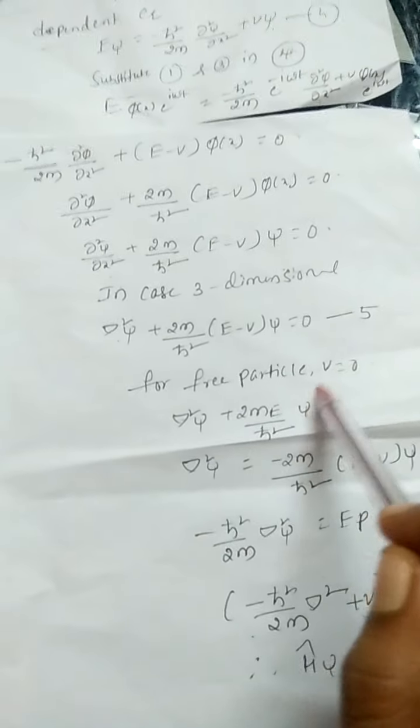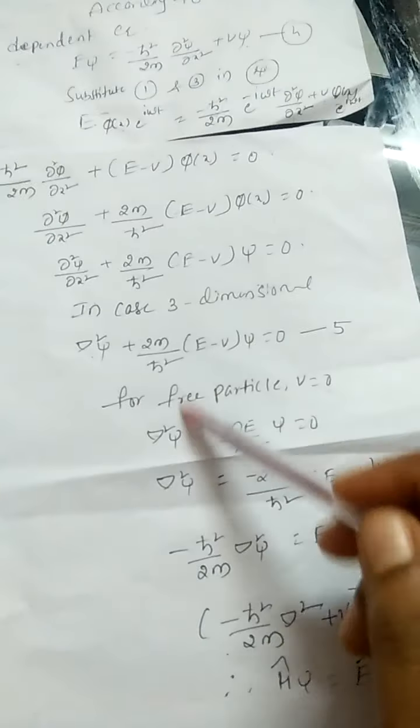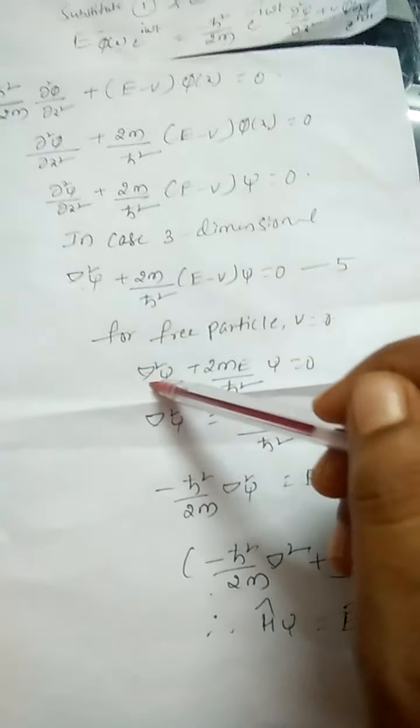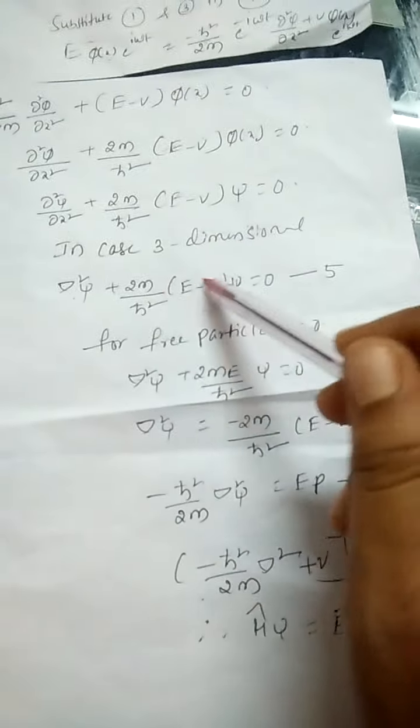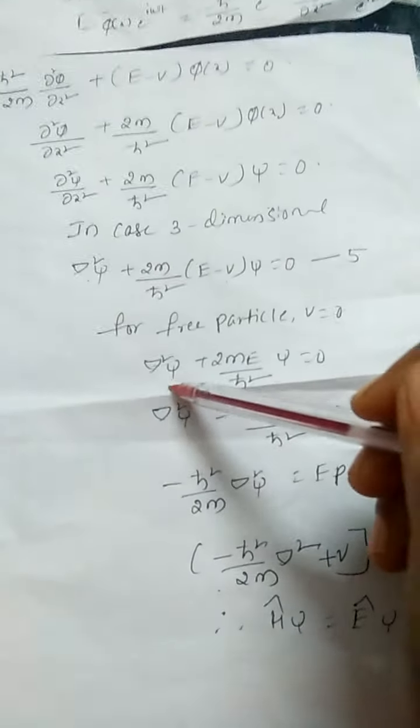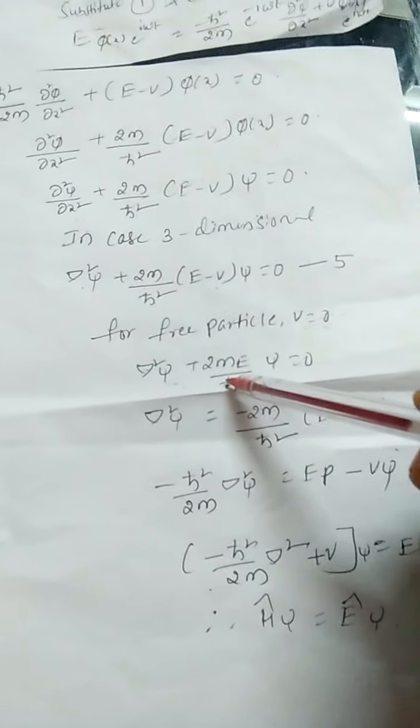For a free particle, the potential is equal to 0, so the potential barrier is equal to 0. With the v value taken as 0, this equation becomes del square psi plus 2mE by h cut square psi is equal to 0. This is equation 5.